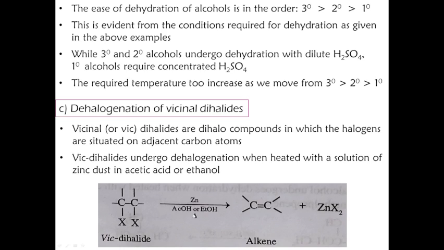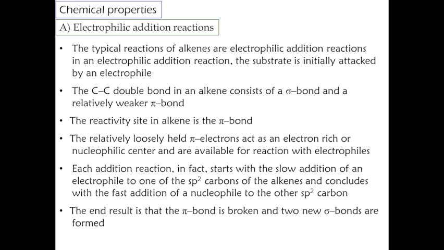Now let's discuss the chemical properties of alkenes. The first reaction is electrophilic addition. In the carbon-carbon double bond, there is a possibility for the pi bond to break, and it will give electrophilic addition because it is electron-rich; electron-loving species can come and attack. Carbon-carbon double bond is an electron-rich species, and electron-deficient species can easily come and add to it. So the typical reactions of alkenes are electrophilic additions.